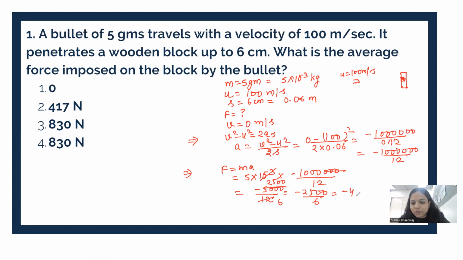We'll get 1, 0. 6 1s are 6. 6 6s are 36. 66, or we get the answer minus 416.66, or minus 417 Newton. Okay, we are having the answer minus 417 Newton.